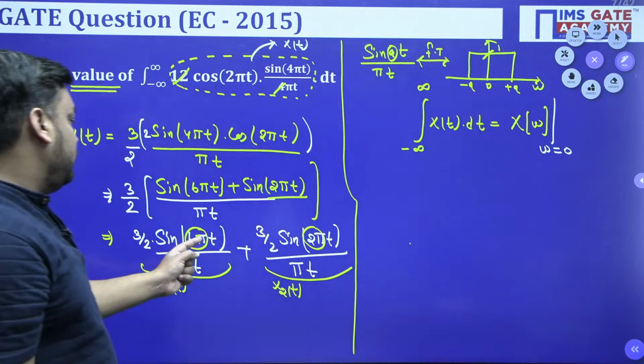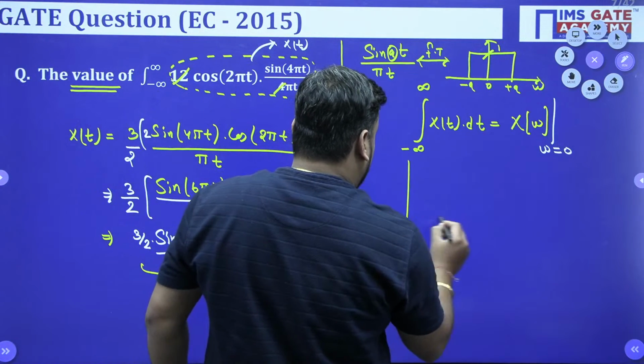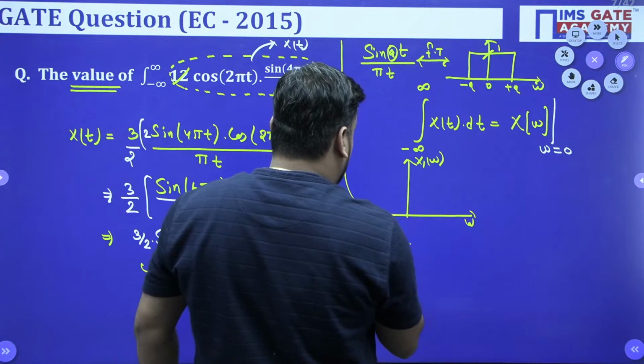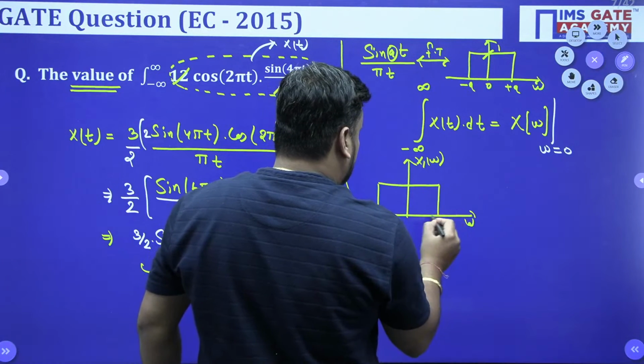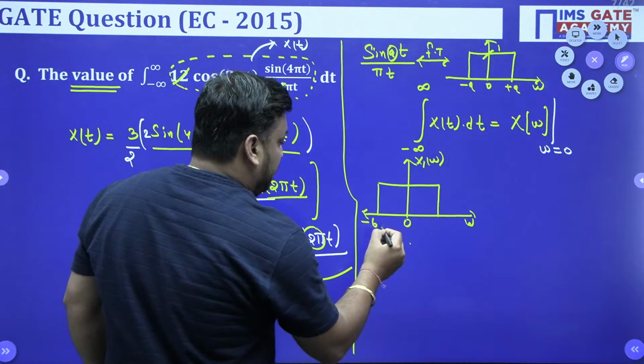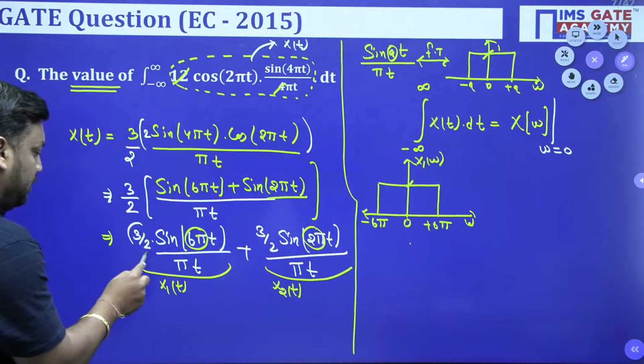Because here we have sin(6 pi t) upon pi t, X1(omega) is a rectangular pulse having the duration from minus 6 pi to plus 6 pi, and the magnitude is 3 by 2.